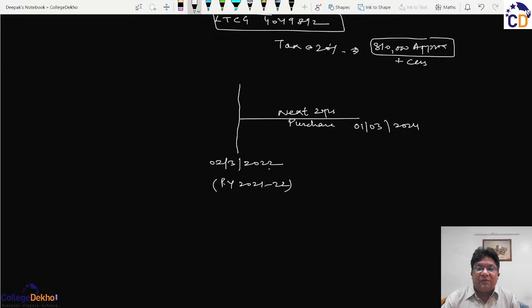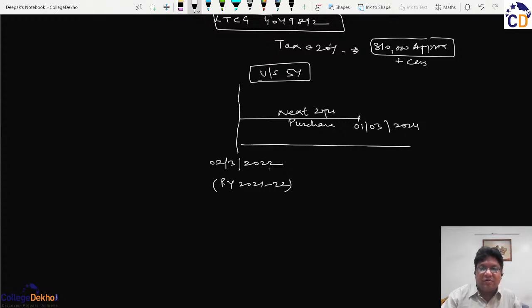So you can purchase a new house till 1st March 2024 to claim exemption under section 54, or if you want to construct it and the construction may take more time, you can construct the house within the next 3 years.